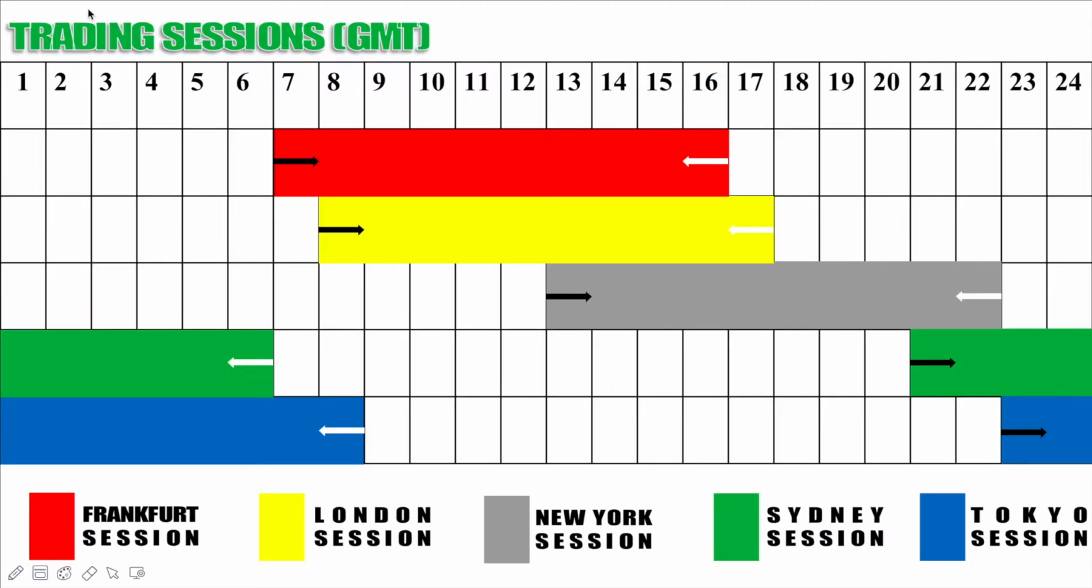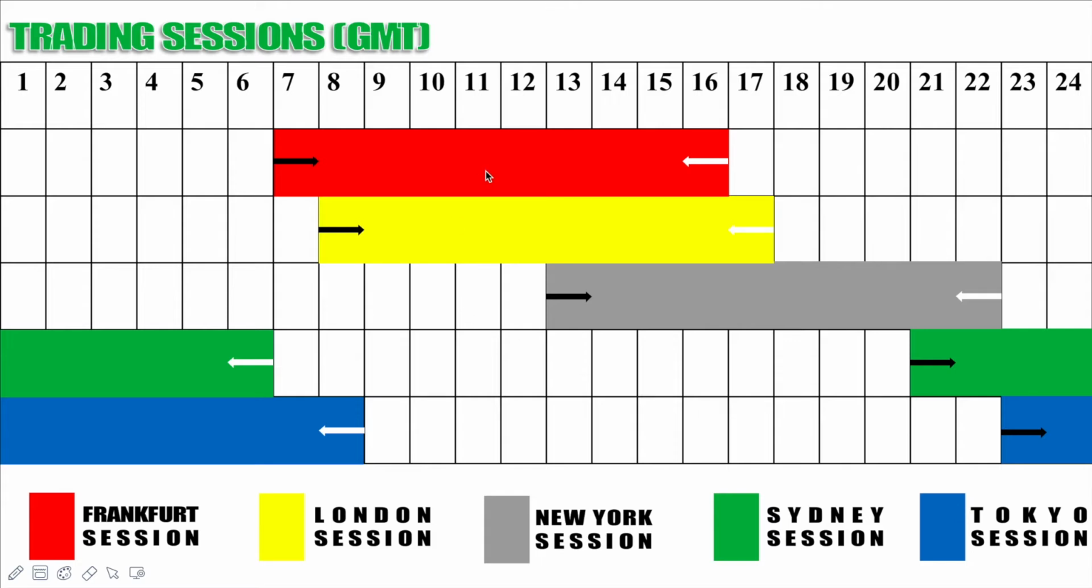Okay, this is the chart. I would like to point out some things here. This is the time column. It runs from 1 hour down to 24 hours of the day. Frankfurt session is represented with a red bar. London session is represented with a yellow bar. New York session is represented with a gray bar. Sydney session is represented with a green bar. And lastly, Tokyo session is represented with a blue bar.